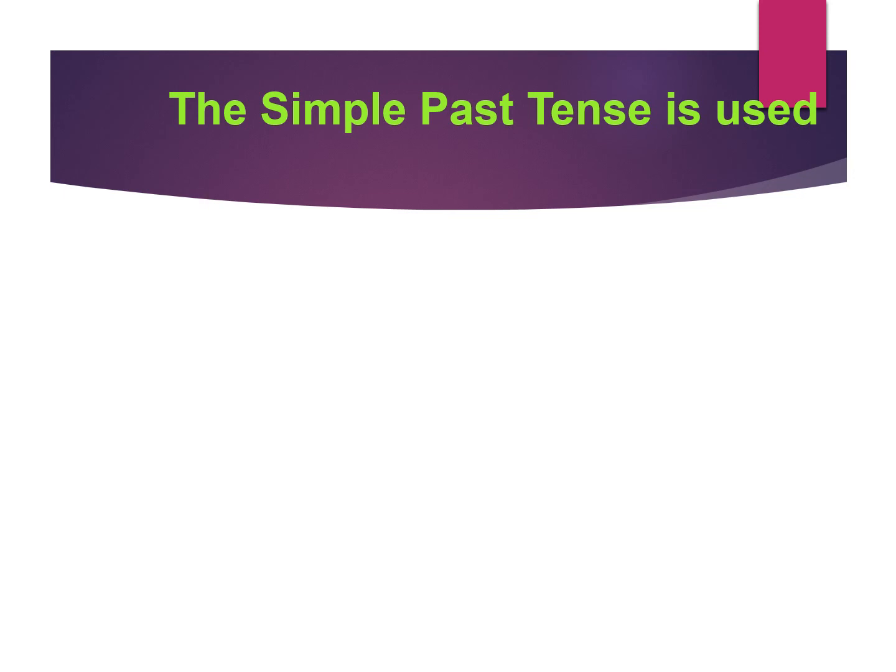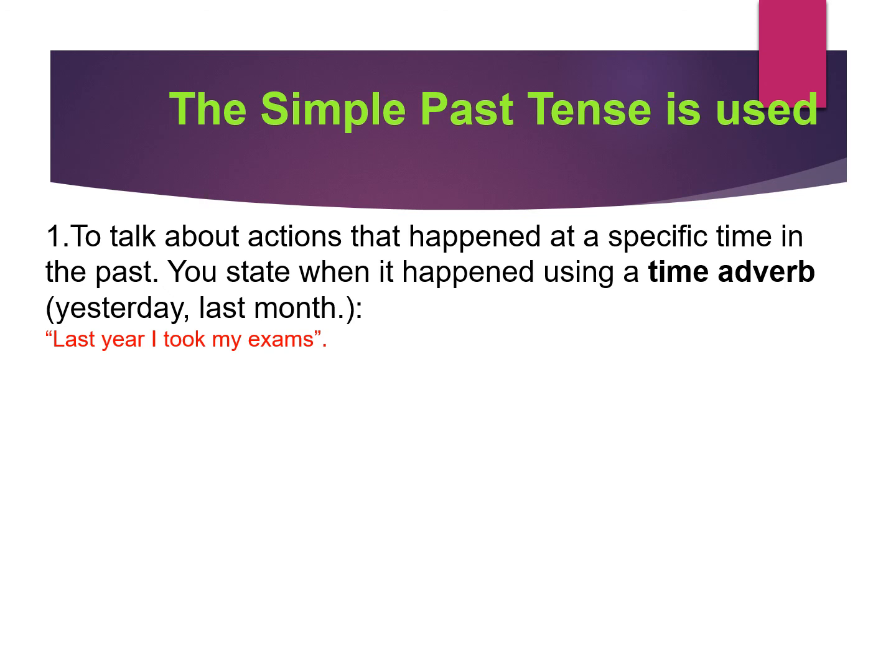Now, very important is to understand when we have to use every kind of grammatical structure. Okay, so here I have it. When do we have to use the simple past tense? Basically, we use the simple past tense to talk about actions that were finished at a particular time in the past. Okay, we can even include specific times or dates when we mention when these events happened. And along with it, you could also use some time expressions like yesterday, last month, and many others. Okay, as the example says, last year I took my exam.